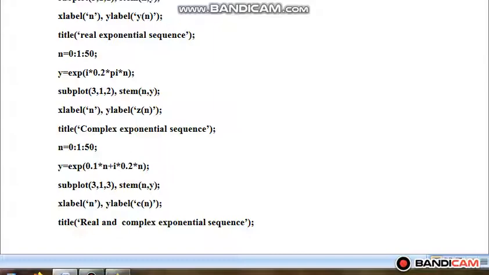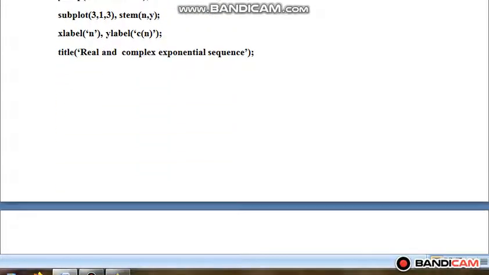Now I'll be plotting an exponential signal which will have both a real part as well as a complex part. So y is equal to exp of 0.1n plus j 0.2n. So I'll be taking subplot 313, so this graph will be in the third place. Stem n comma y, xlabel n, ylabel c[n]. This graph is represented by c[n], and the title I'll give is real and complex exponential sequence.